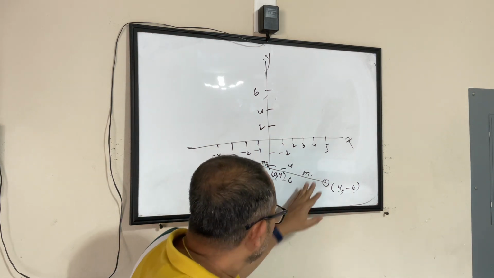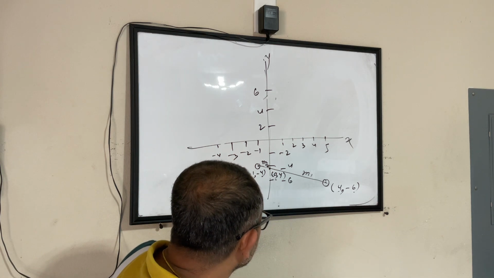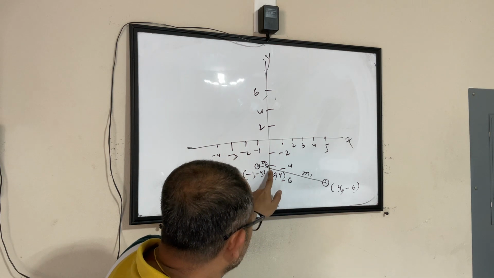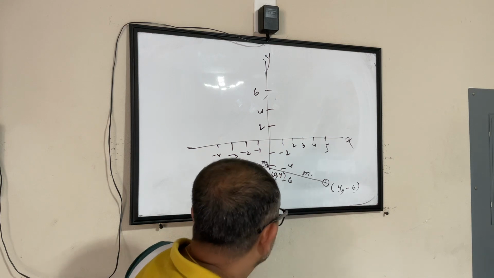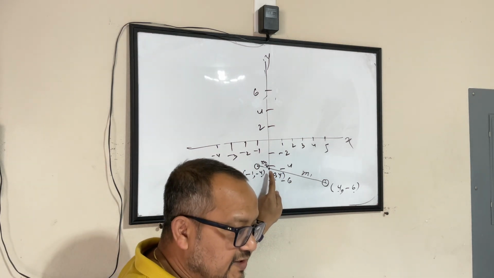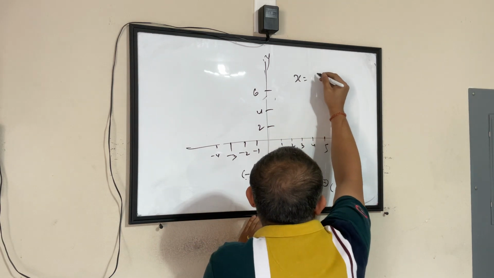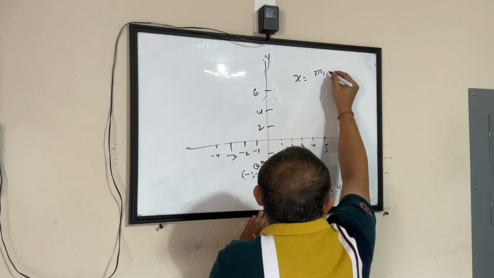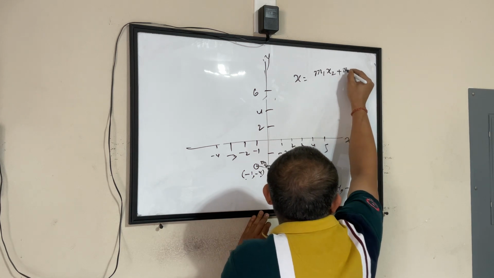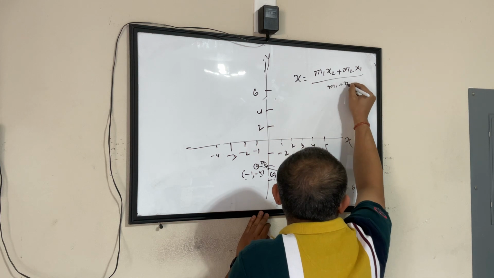So now, let's look at it. Let's assume this is M1 by M2. We know that my x coordinate is 0 on this point, right? That is where it is splitting this line. So x equals M1 x2 plus M2 x1 divided by M1 plus M2.